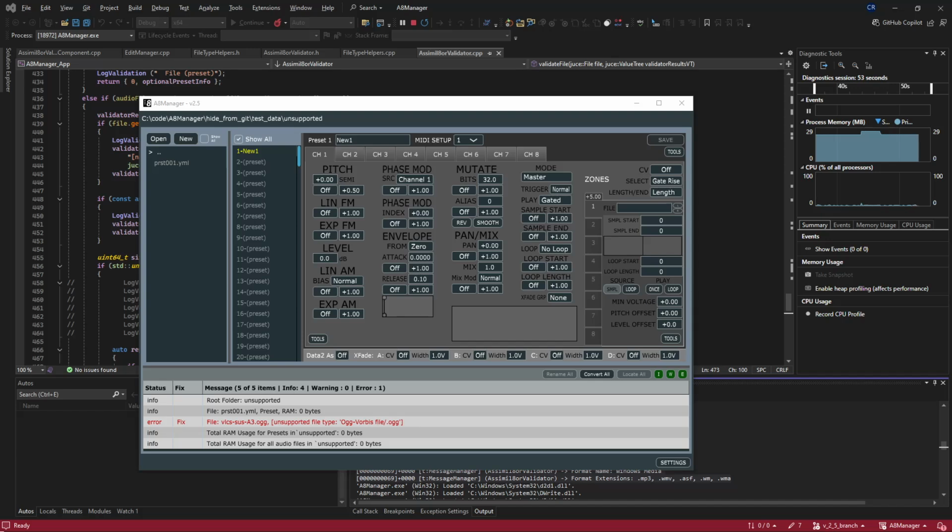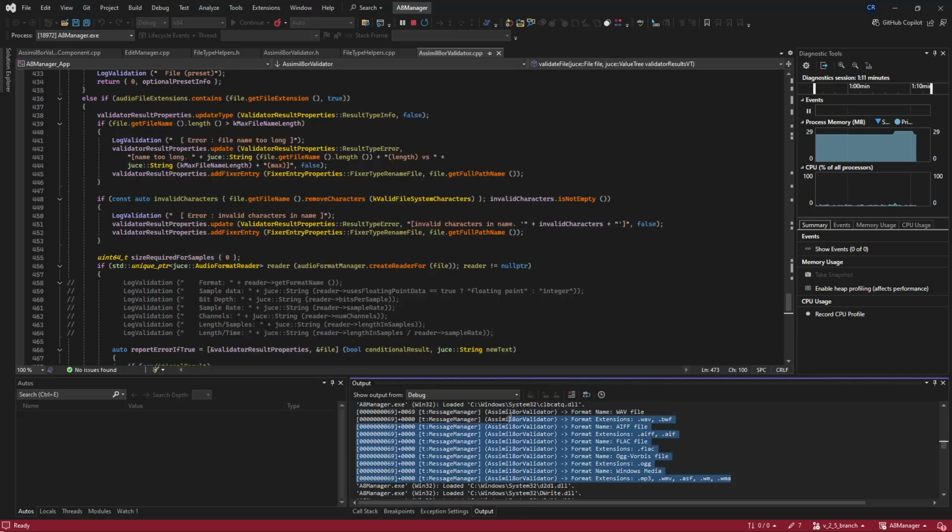I'm starting work on the next version of A8Manager, and the first thing I'm adding is the ability to convert other audio formats into the appropriate wave format. So if we look down here in this window here, just dump these out.